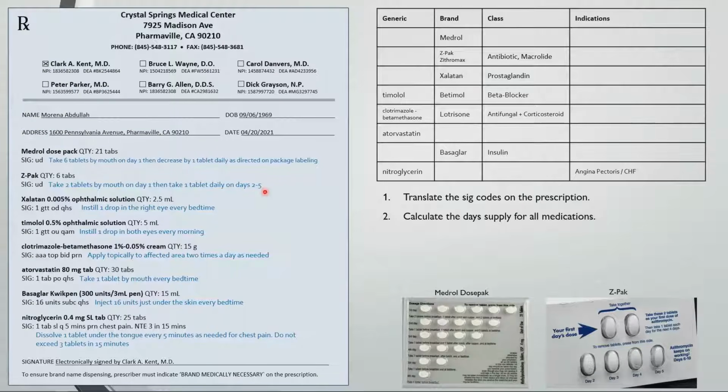When calculating the day supply for eye drops or ear drops, you can assume that 1 milliliter is equal to 20 drops, but some people prefer using 15 or 16 drops in a milliliter. In these examples, I've used 20 drops in a milliliter.